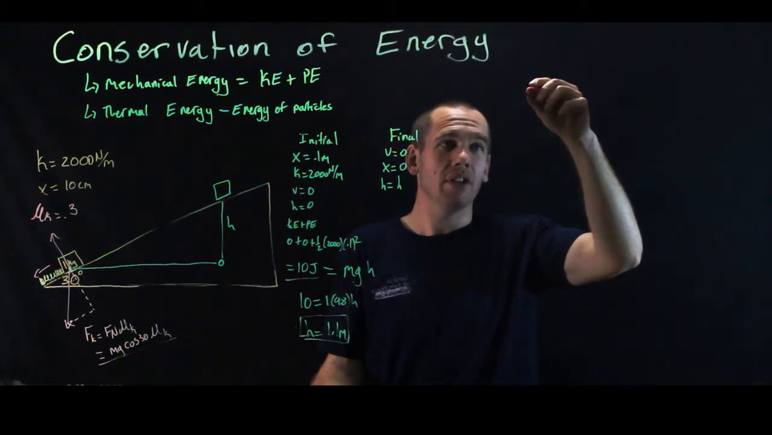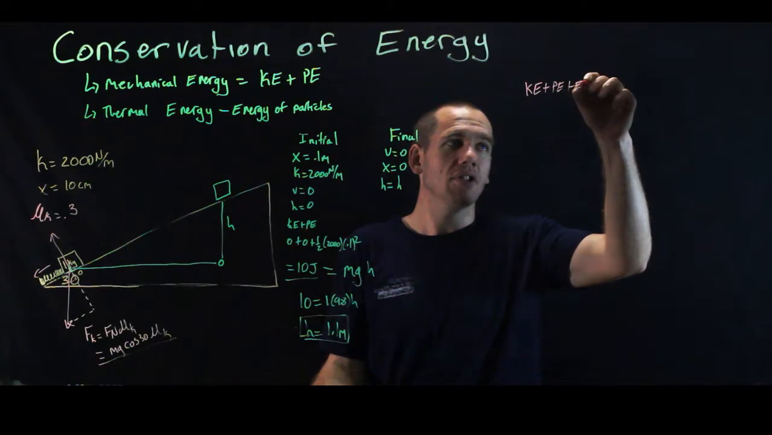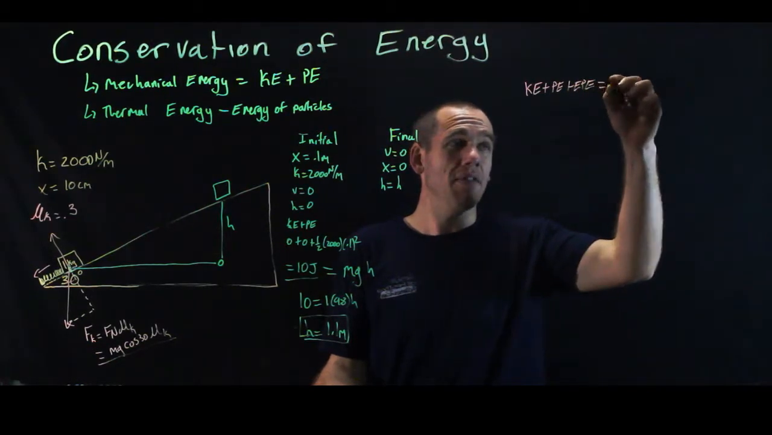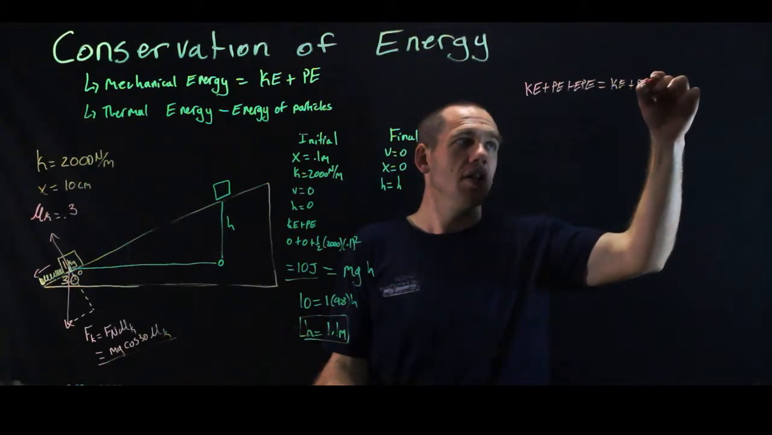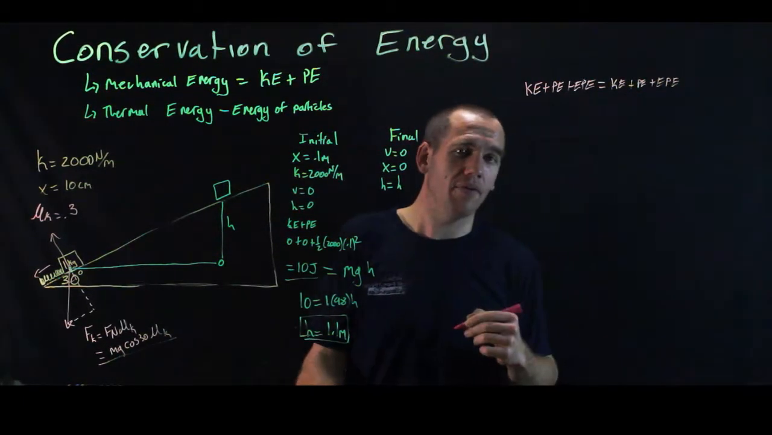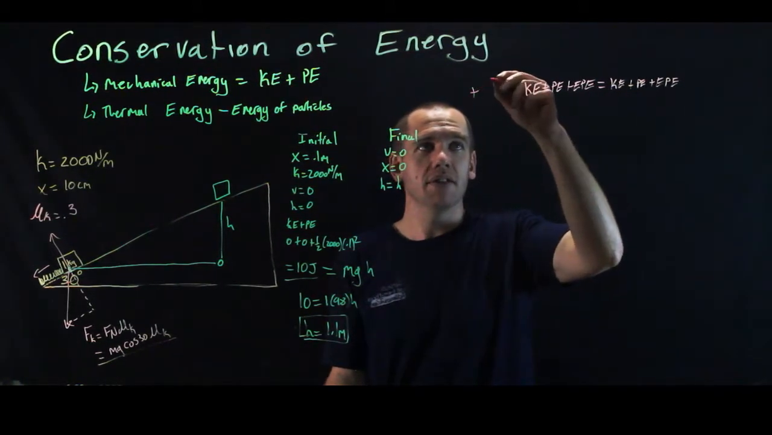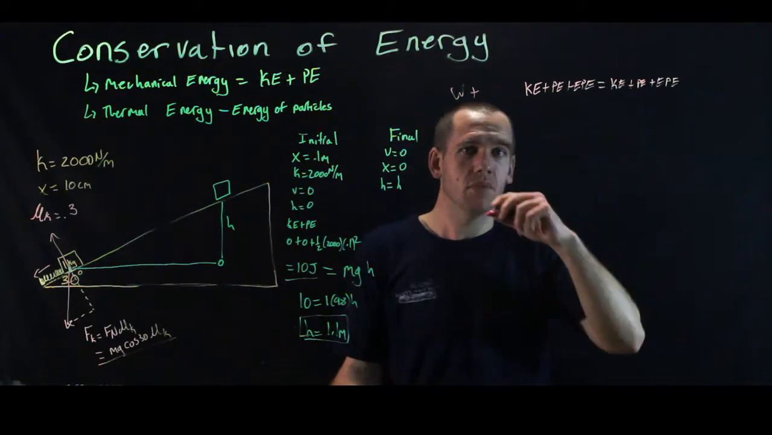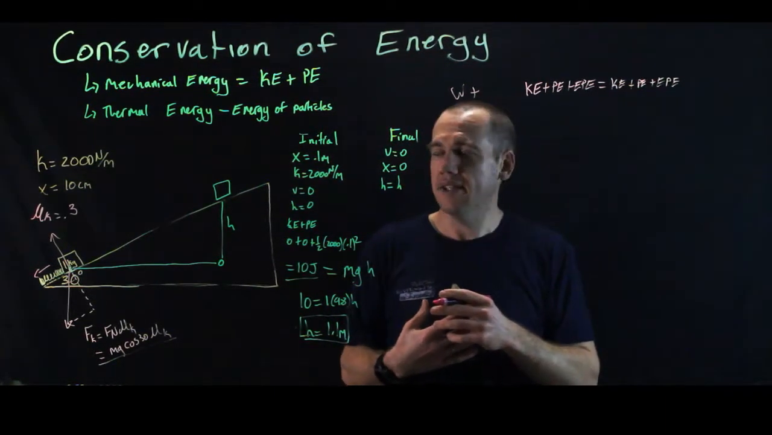So my initial energy, which is kinetic energy plus potential energy plus elastic potential energy, is equal to my final energy, which is kinetic energy plus potential energy plus elastic potential energy. But I also have to account for any work that was done. So plus work. Okay? Well, the work that is done by friction.